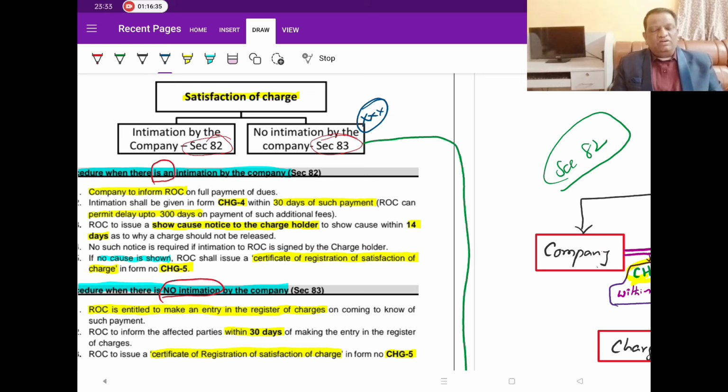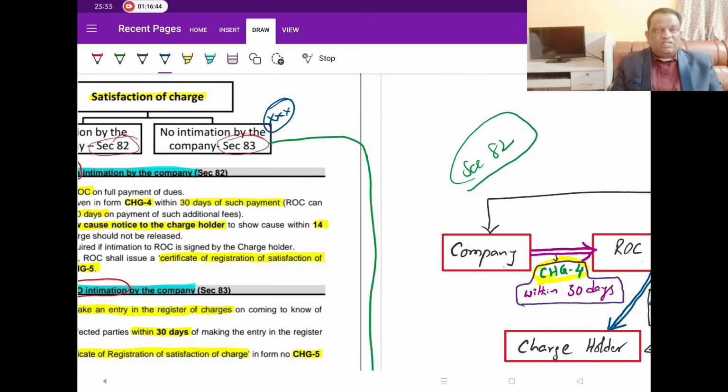He has given back all the documents, but the ROC database is still showing the charge because they didn't inform the ROC. The company is happy because they got back the property documents from the bank, and the agreement is clear between the bank and the company. But the ROC books are still lying. So many times the companies don't communicate to the ROC. They don't follow section 82. So actually the loan is closed, but in the ROC books it appears as if the loan is not settled.